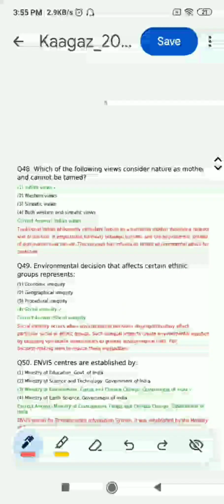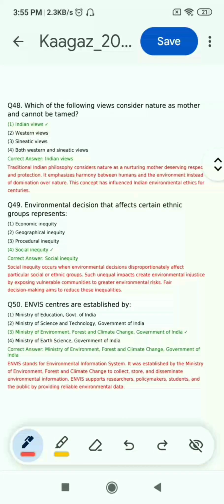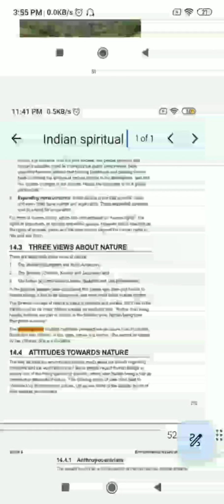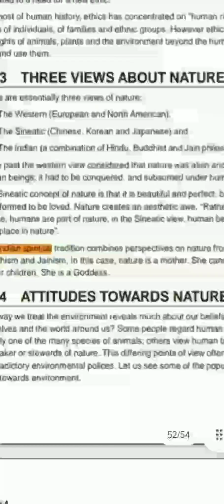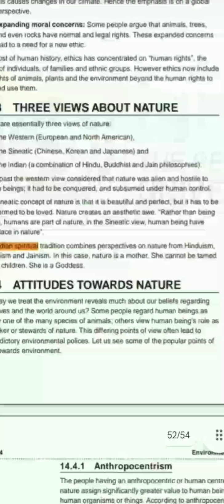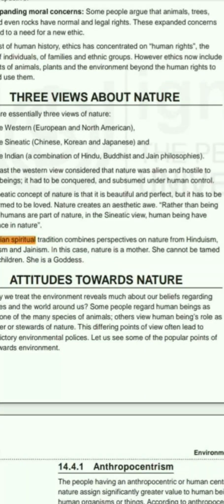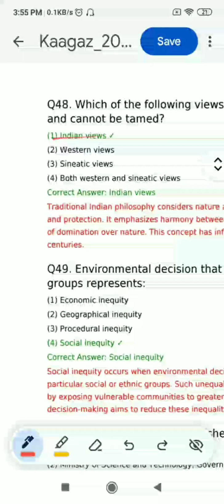Second option is correct. Now question 48, which of the following views consider nature as mother and cannot be tamed? Indian views, Western views, Sinaitic views, both Western and Sinaitic views. We will find the answer on page number 273 of block 4. You can see the Indian spiritual tradition combines the perspectives on nature from Hinduism, Buddhism and Jainism. In this case, nature is a mother. So Indian views is the correct answer.